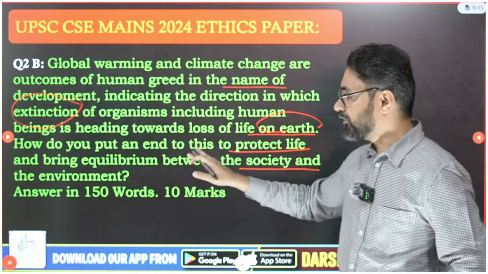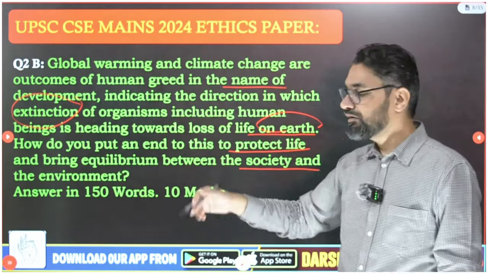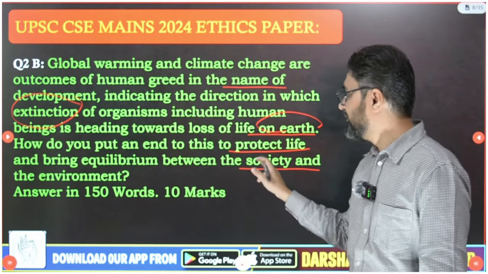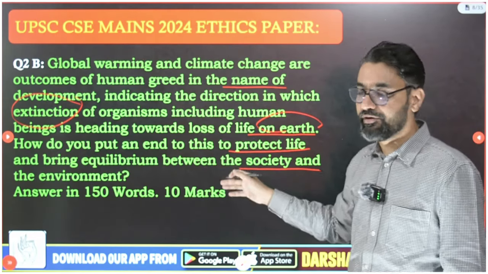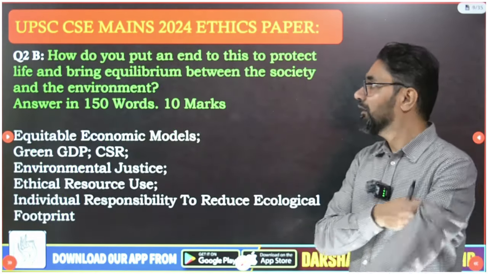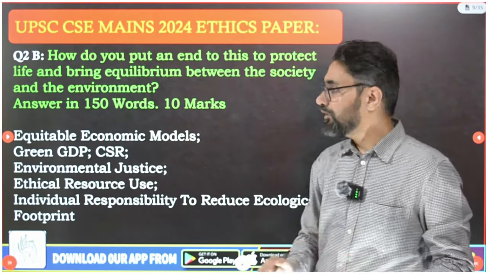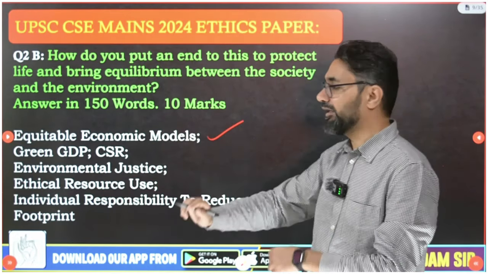Then go directly to a subheading, steps to deal with it, and then you can add a second subheading, steps to bring equilibrium. And then, how to bring equilibrium? Talk about the ethics parameter first: equitable economic models.